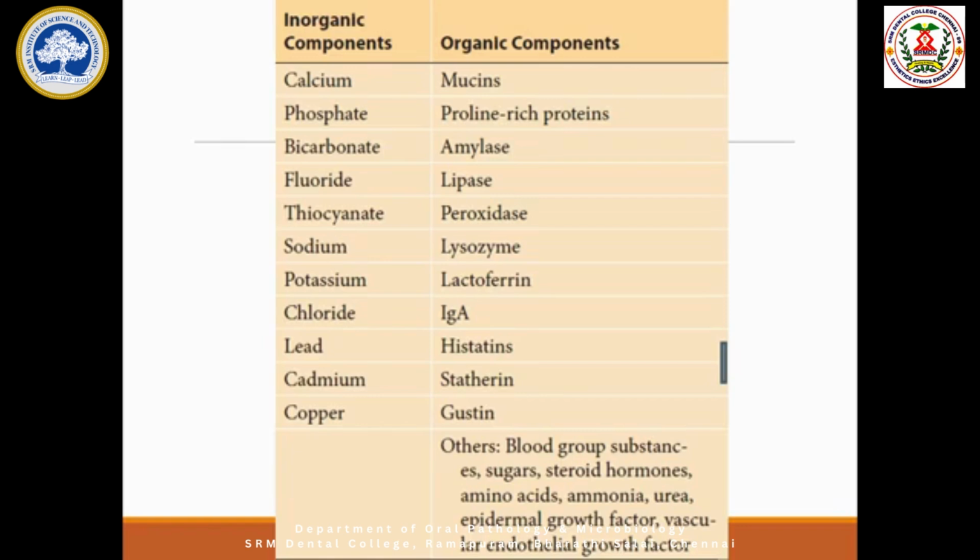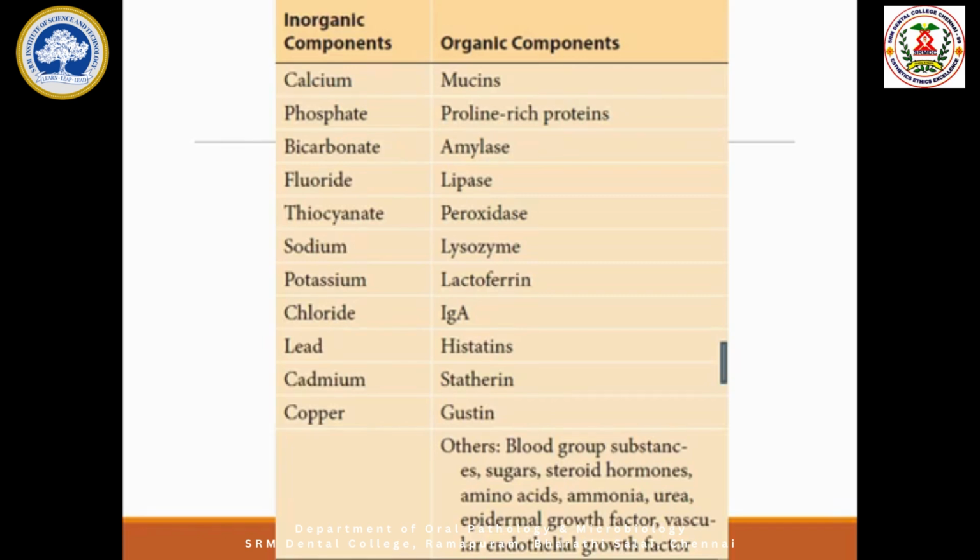How does it occur? Microorganisms present in the mouth feed on the carbohydrate, whatever we take, and produce acid. Fermentation of the carbohydrate food leads to acid production, that is lactic acid, produced by the bacteria, that causes removal of the minerals from the tooth, mainly from the enamel, leading to decay or cavity. During that time, the calcium and phosphate present in the saliva may be added to that affected enamel and may repair the enamel. That can happen only if a sufficient amount of calcium and phosphate is present in the saliva.